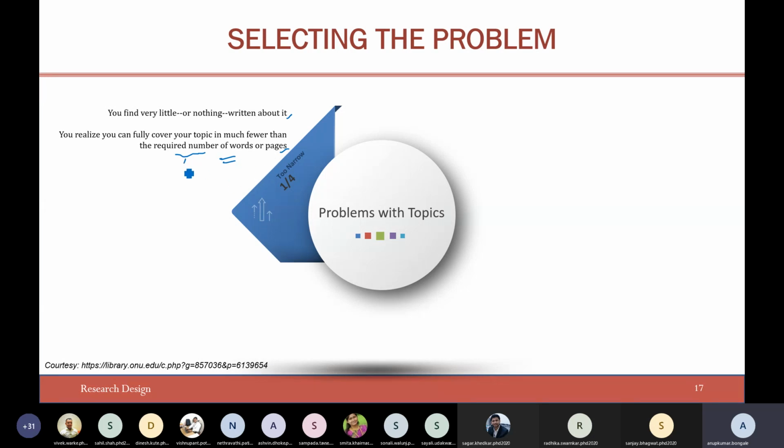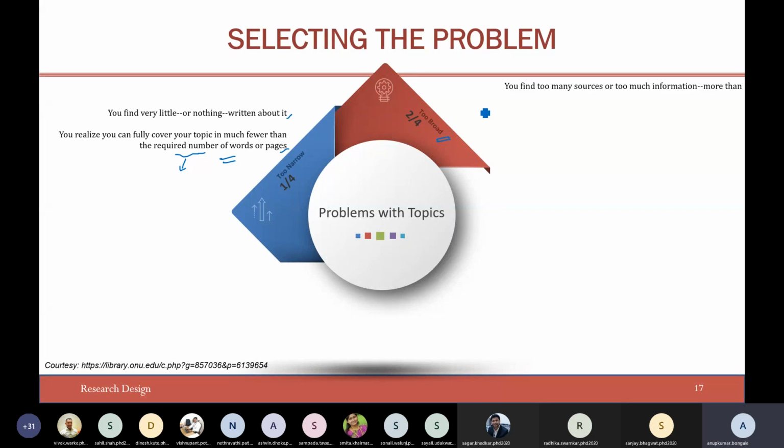You should not end up saying you have taken up a problem statement and you will cover it in, let's say, 1 month, 2 months, or 6 months. Then what will you do for the next 2.5 years? So that becomes a big question, right? And sometimes you may also end up choosing a problem statement which is too broad. So what should you do? How do you know whether you have ended up in a broad area? You find too many sources, like the way I told you. If you search for WSN, you will find more than a lakh papers being published. So you should think before you go ahead.